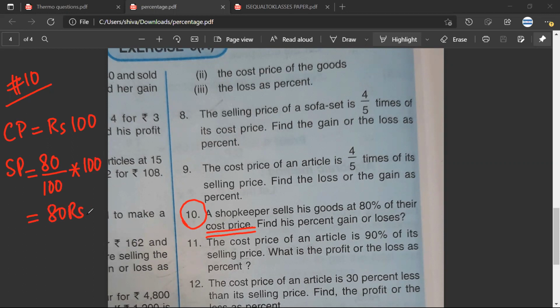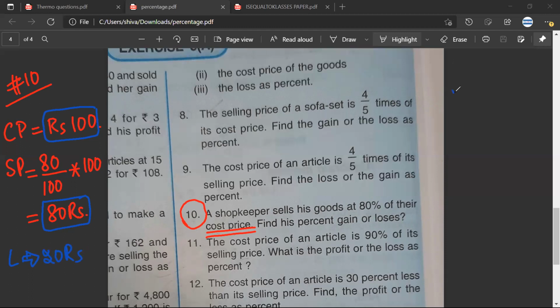Shabash. Mr. Sarthak, is it a profit or a loss? Mr. Sarthak. So loss. How much loss? Mr. Satya, how much loss? So 20.